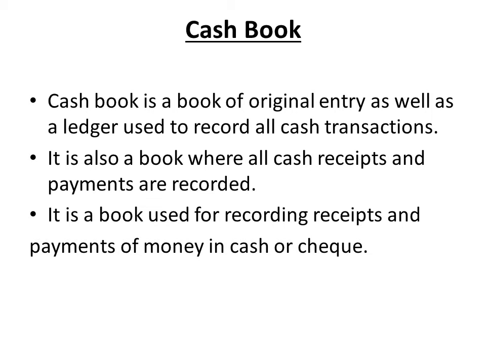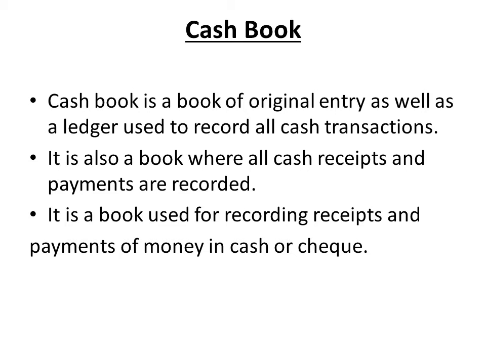The next one we have is the cash book. And cash book is one of the subsidiary books, also a book of original entry as well as a ledger that is used to record all cash transactions. It's a book where all cash receipts and payments are recorded. It's a book used for recording receipts and payment of money either in cash or check.